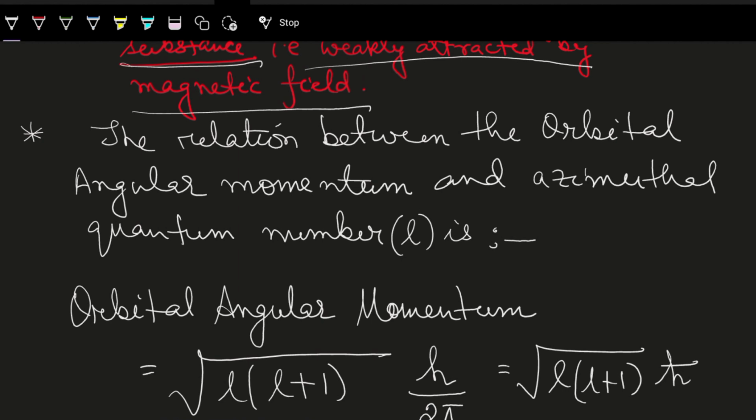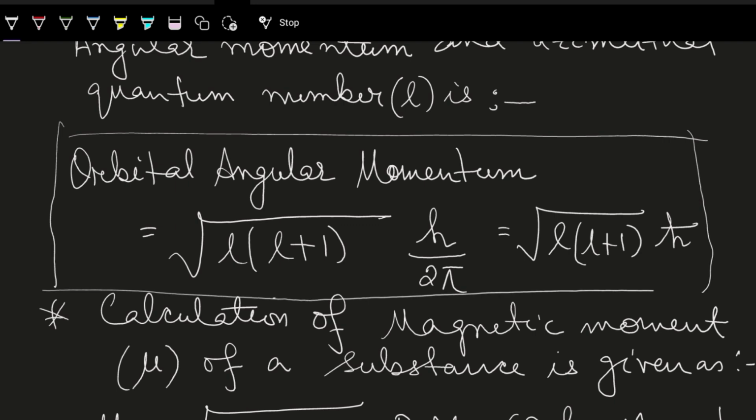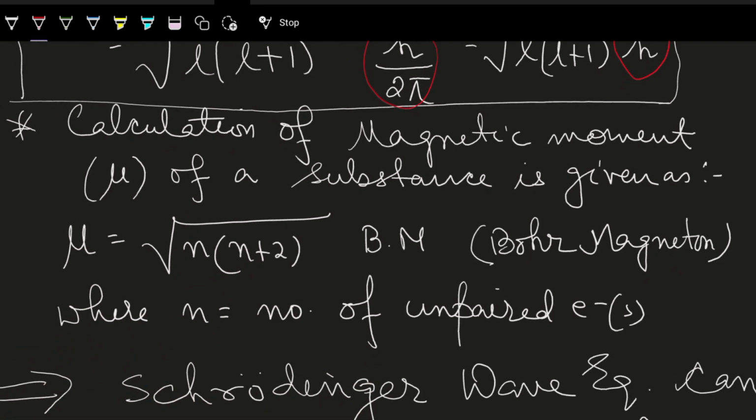I said there is a relation between the orbital angular momentum and the azimuthal quantum number. This is the mathematical relation: the orbital angular momentum is equal to root over of L into L plus 1 into h by 2 pi. Now this h by 2 pi is given as h cross. Next, calculation of the magnetic moment mu of a substance.